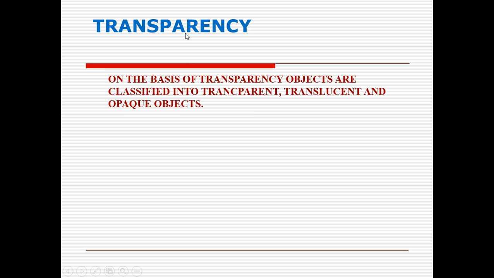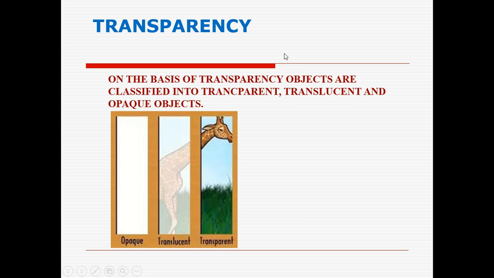Transparency is a main property of material. Under transparency, we have three basic classifications: transparent, translucent, and opaque objects. So what is meant by transparent materials, translucent materials, and opaque materials? Let us have a look at all these kinds of objects. Right? Very good.